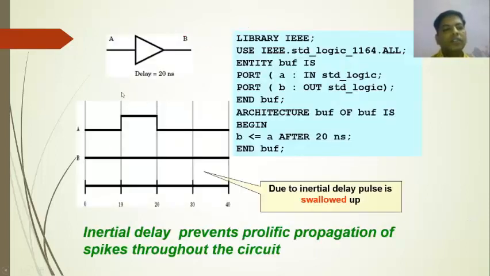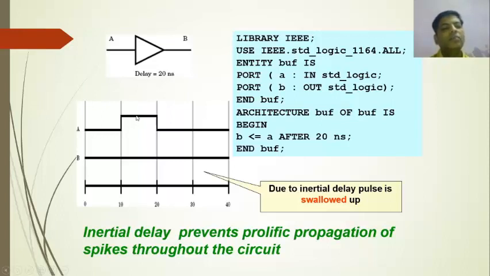Here we have considered one inertial delay example. Here we have a buffer with input A and output B. In between the input and output there is a delay equal to 20 nanoseconds.